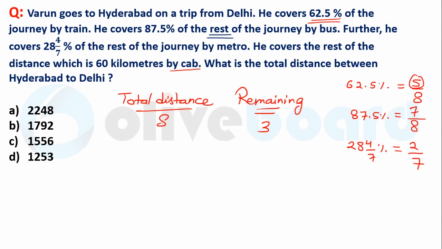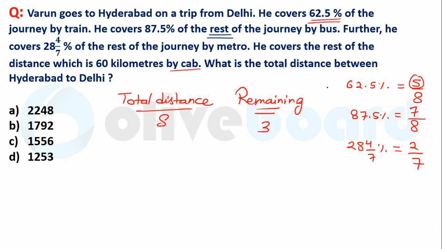Why can we use successive? Because we use successive in those questions where change occurs repeatedly on only one thing. At that condition we can use the successive concept.